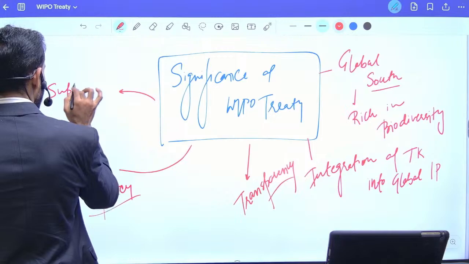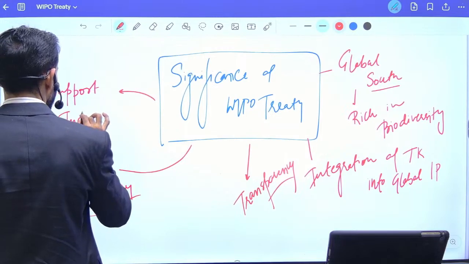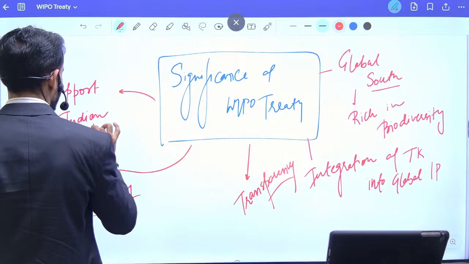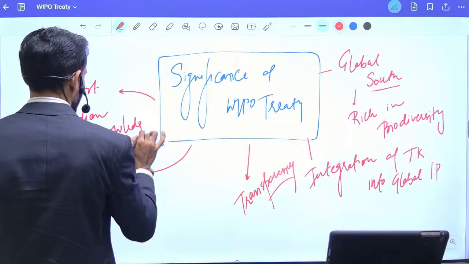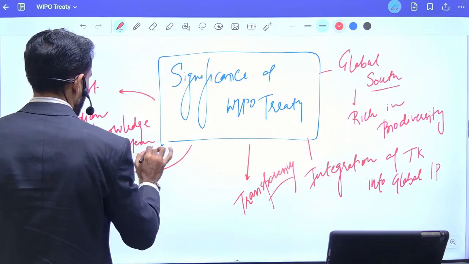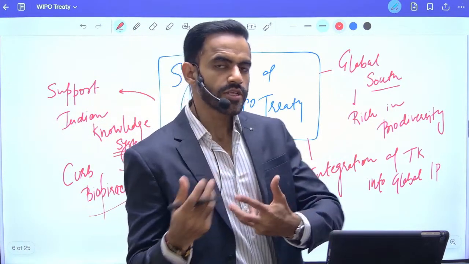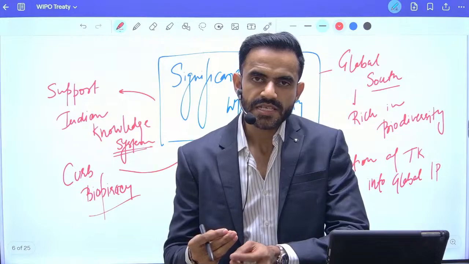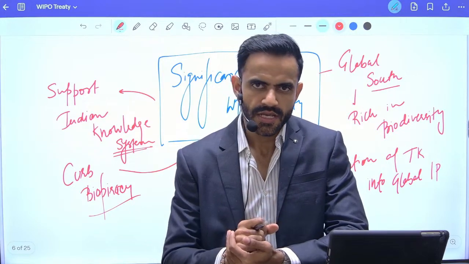Apart from that, it is going to support the Indian knowledge system. Now, what is this Indian knowledge system? See, India is known for its knowledge. That basically means we have rich traditions, rich cultural heritage.